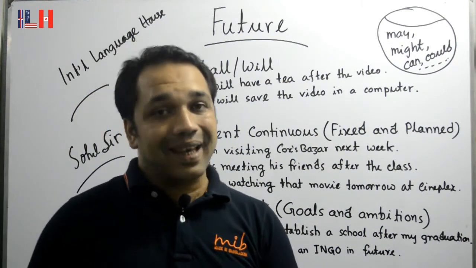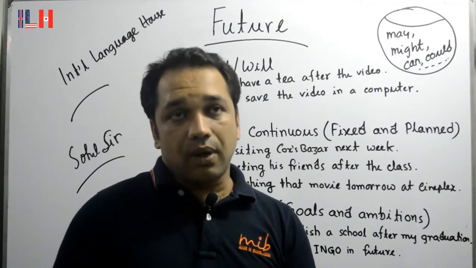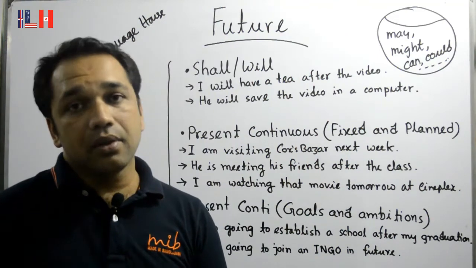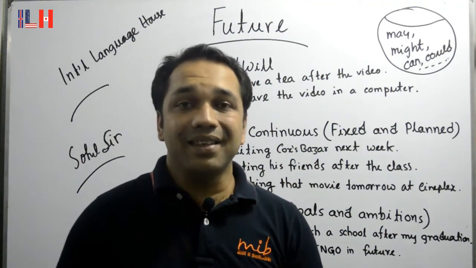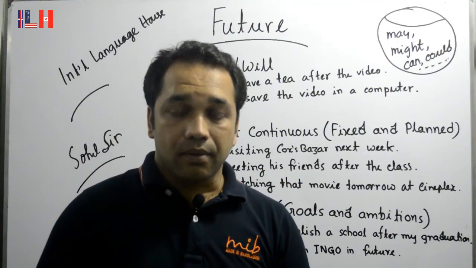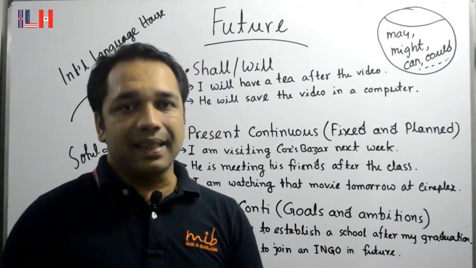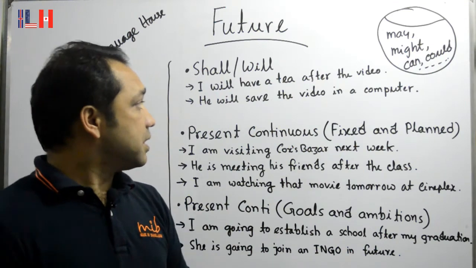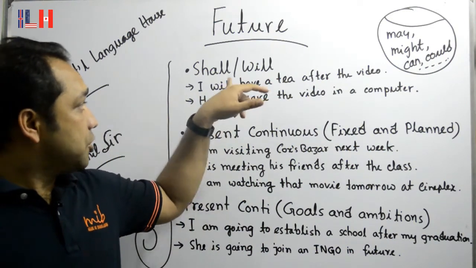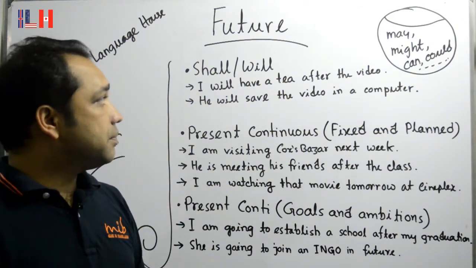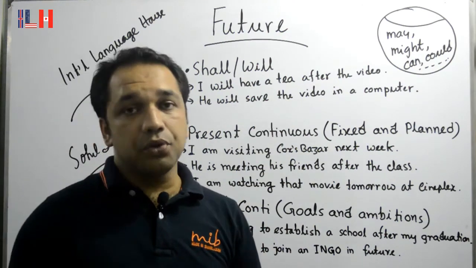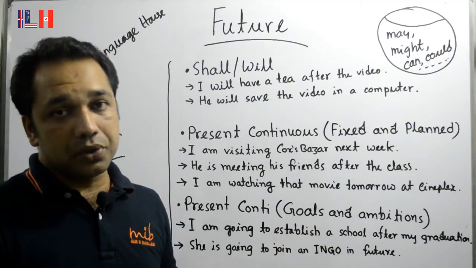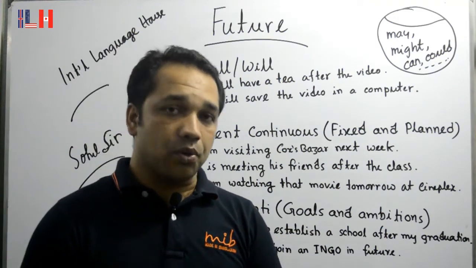And also can, could. There are also some other tools that can be used, which I did not mention, like he is likely to come tomorrow. So there are many things, but quite often we use the structures like shall, will, present continuous, and a few modals to express future. And for spoken English, if we just know how to use them, that should be enough to talk about future.